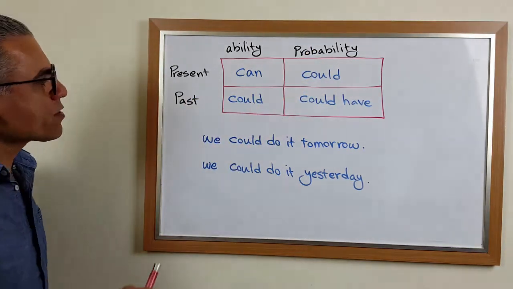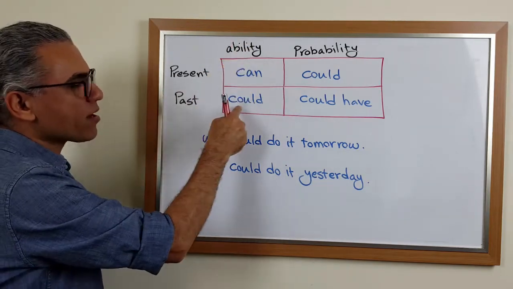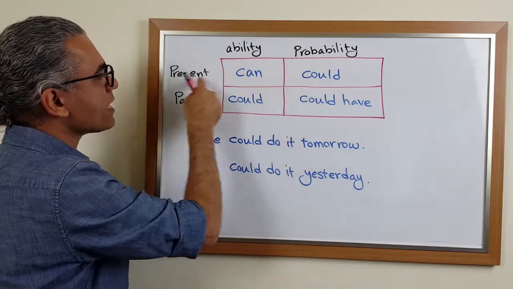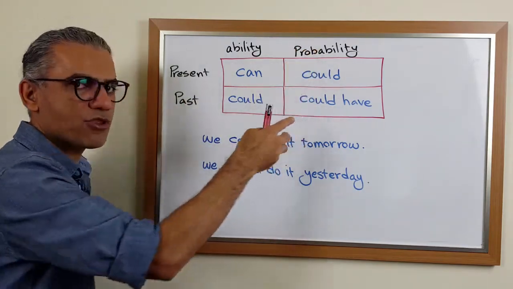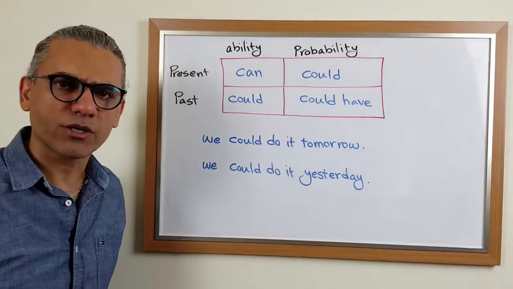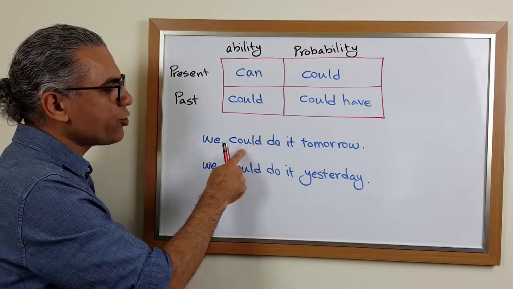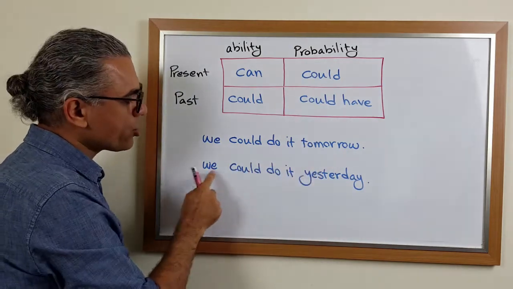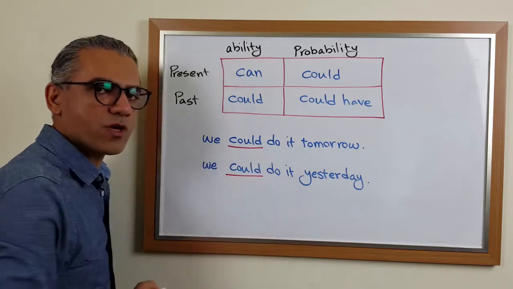Okay? Look, so again, for ability in the present, can; ability in the past, could; probability in the present, could; probability in the past, could have. Just like what we talked about a few minutes ago. Take a look at these two examples. We could do it tomorrow. We could do it yesterday. This could is different from this could.